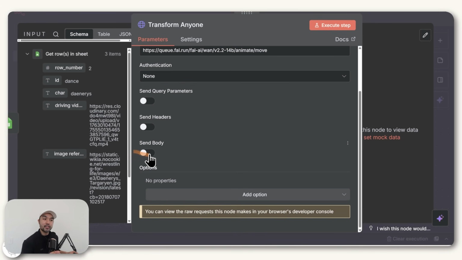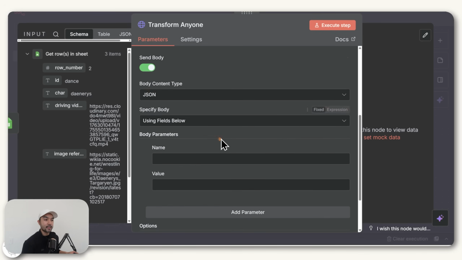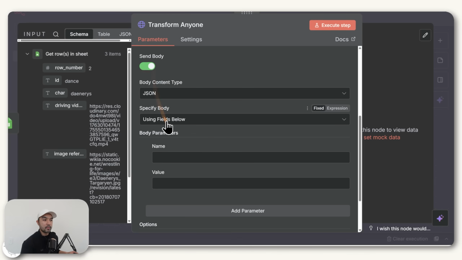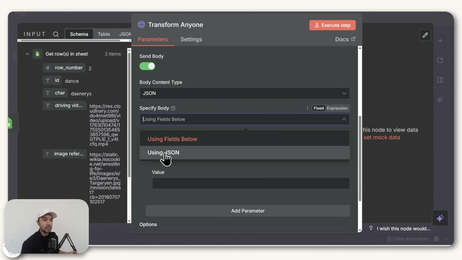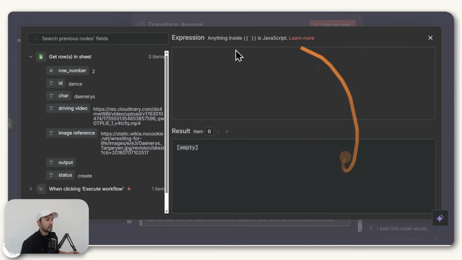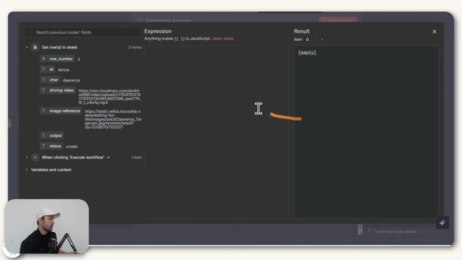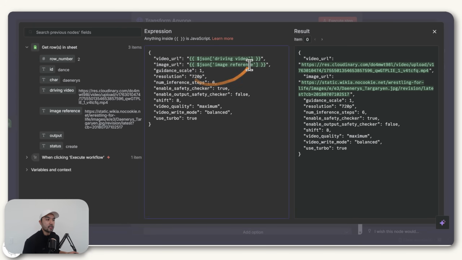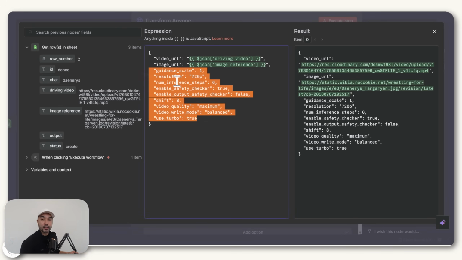But that request needs to be structured correctly so that Fal AI can accept it. So if you just toggle the send body as on, change the JSON to specify body using JSON, here in this section is where we'll be placing our request. So if you change this to expression and click this so that you can see what you're typing. And if we just zoom out a bit, if we paste our expression here, you can see there's a lot of attributes here, which you can just go to Fal AI's page to understand if you want to tweak those. But the most important part here is this video URL where we have this green text.